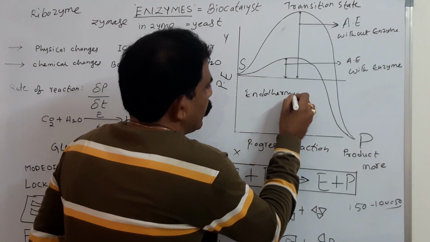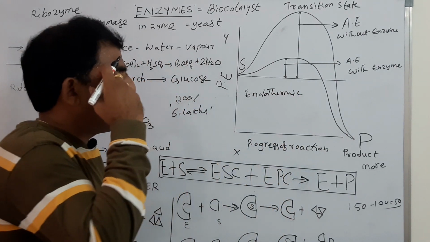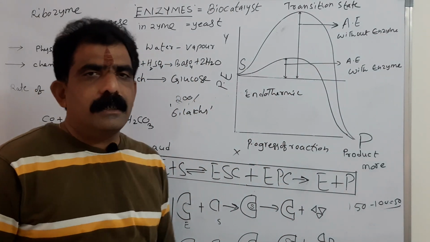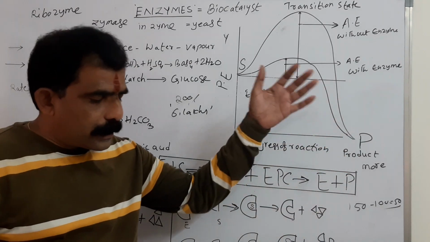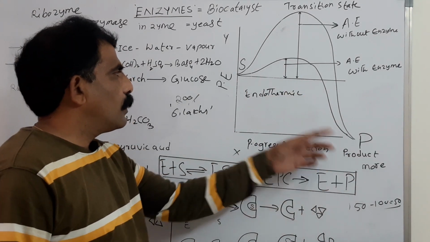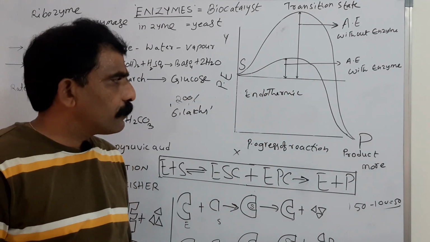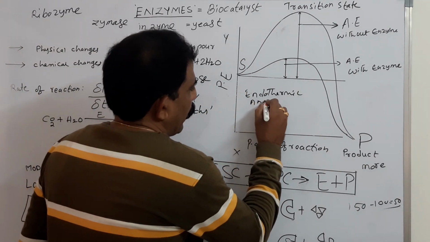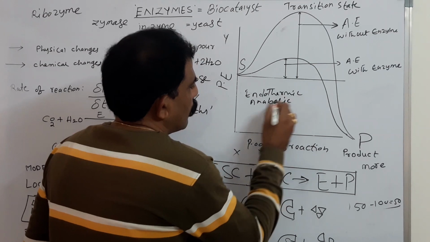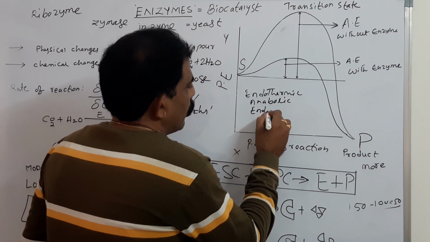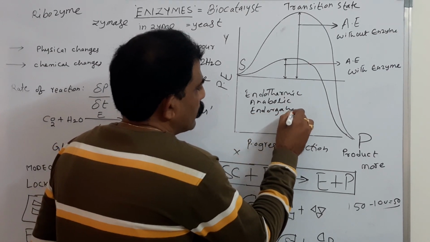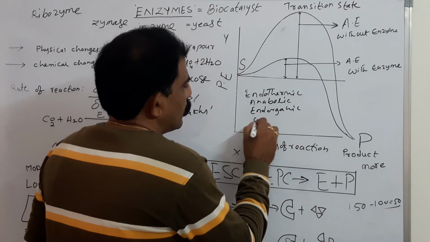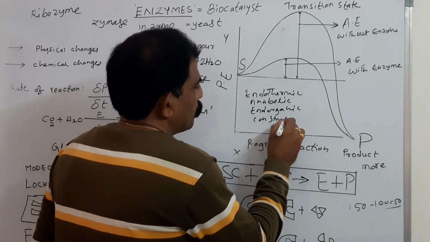Endothermic reaction means it takes in energy. There is energy input in the reaction. That is why the potential energy content of the product is more than that of the substrate molecule. Endothermic reaction. Or you can say that it is an anabolic process, or an endergonic process, or simply you can say that it is a constructive process.